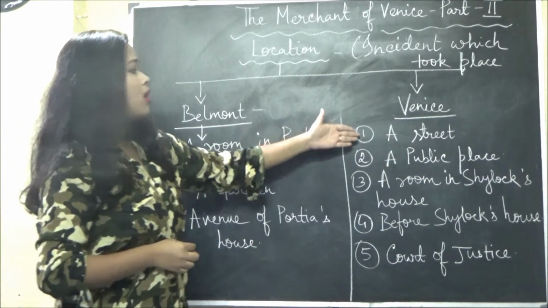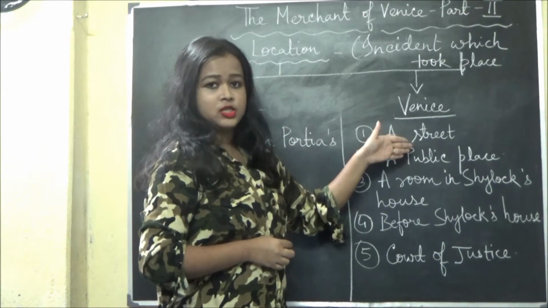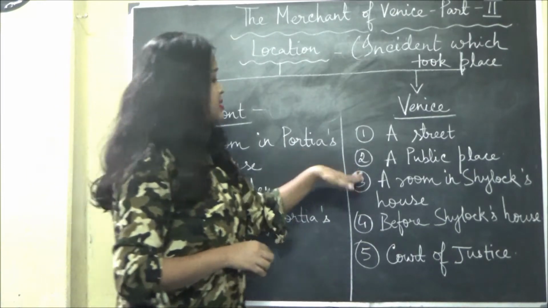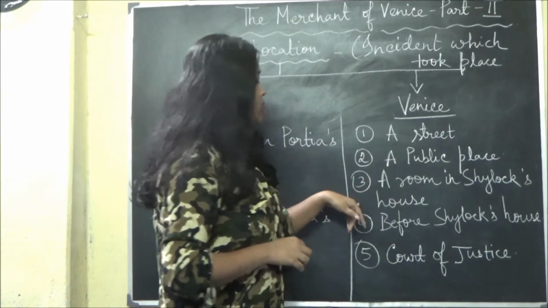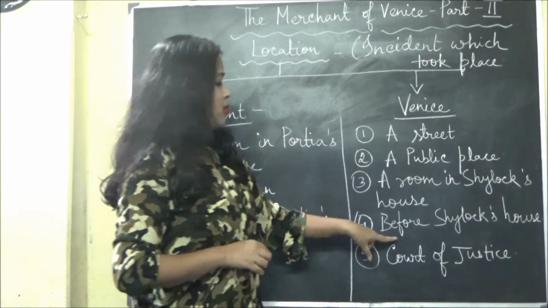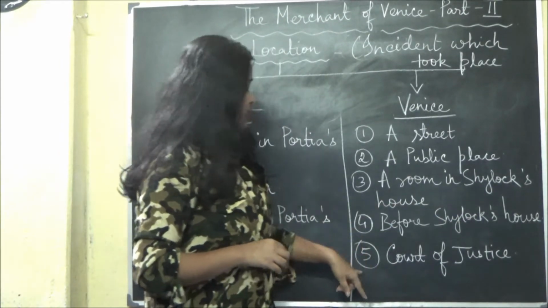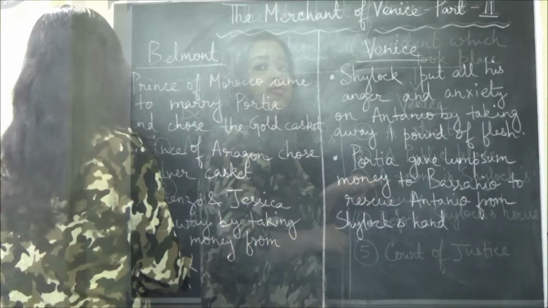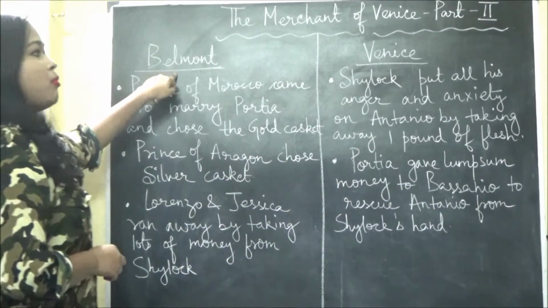In Venice, the first was a street, where some incident took place. The second, a public place. Third, a room in Shylock's house. Fourth, before Shylock's house. And the fifth is the court of justice. That's all for this.